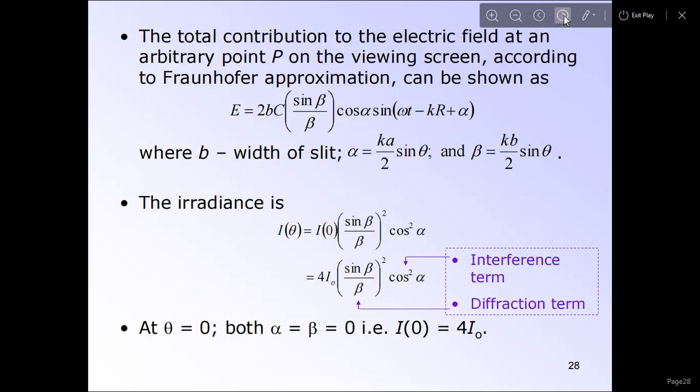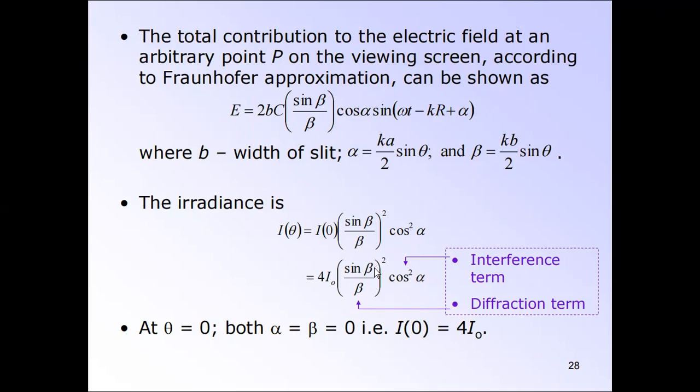So the total contribution to the electric field at an arbitrary point P on the viewing screen, according to the Fraunhofer approximation, can be shown as this equation, where b is the width of the slit, alpha is k a sin theta by 2 and beta is k b sin theta by 2. The irradiance I(theta) in that case is this. This is the cos squared interference term, and this is the sine diffraction term.